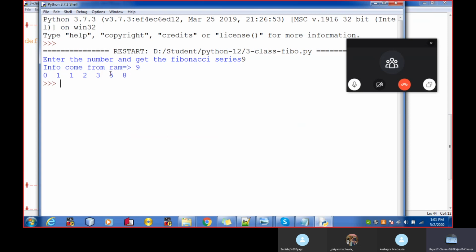See over here, 5 plus 8 is 13. Your 13 is greater than the 9. So the 13 is not part of the Fibonacci series because it is greater than the 9.